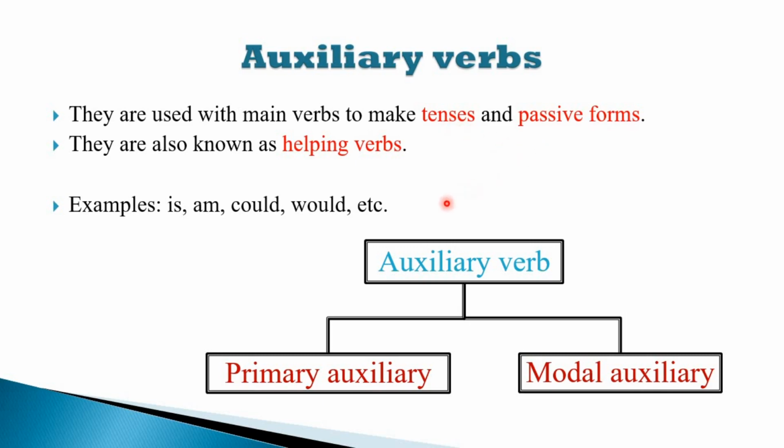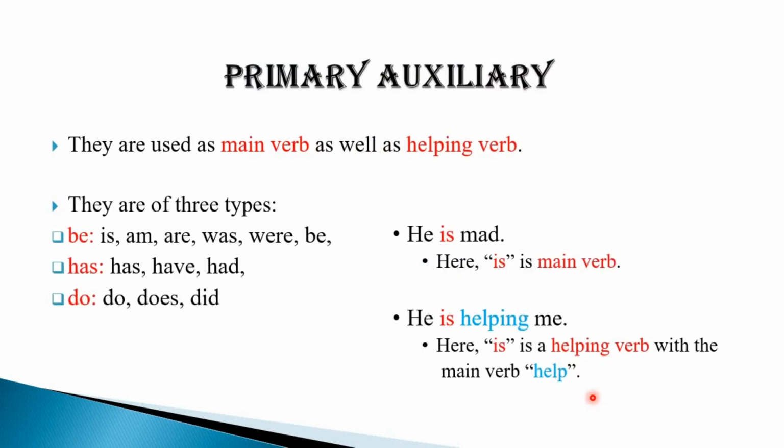Just like the main verb, auxiliary verbs are also of two types, that is primary auxiliary and modal auxiliary. Overall, there are 24 auxiliary verbs, of which 12 belong to primary auxiliary and 12 belong to modal auxiliaries. So what are those 12 primary and modal auxiliaries? Let's study under those headings.